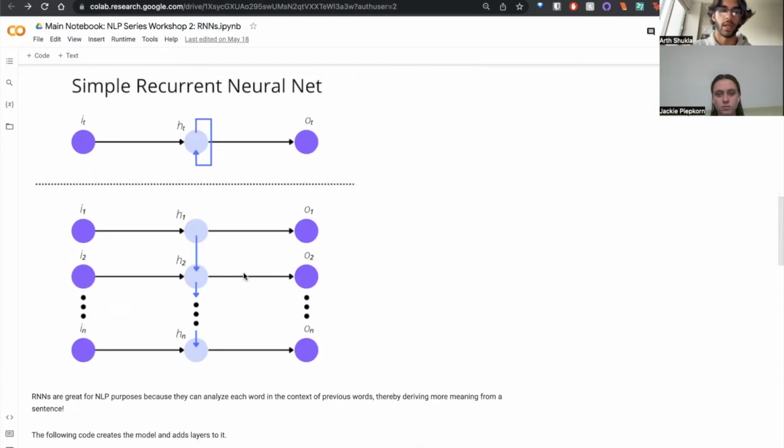And as we talked about before, one of the biggest features here is that, let's say you're processing a sentence and you're on your 10th word, you can remember the context of all previous 9 words when you're analyzing the 10th, which is important because things like sentences or videos, a lot of different data sets, have data points that rely on the context of all previous data points or all other data points in the data set.